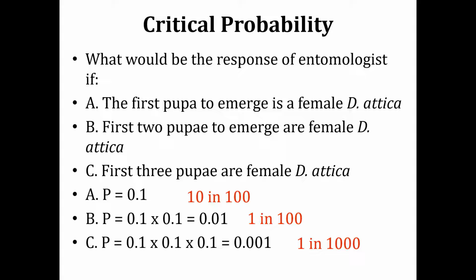Because remember, what is the range of the probability? What is the total scale? The scale is from 0 to 1. So the closer we are to 0, the impossibility is increasing, and the closer we are to 1, the possibilities are increasing, right? So the probability is decreasing as we move towards 0, and the probability increases as we move towards 1.